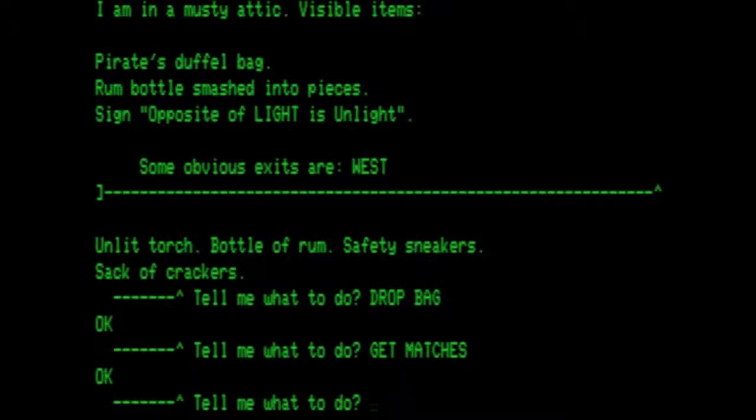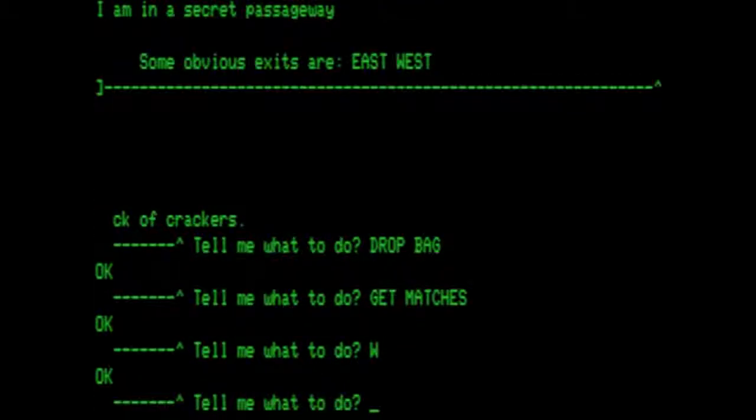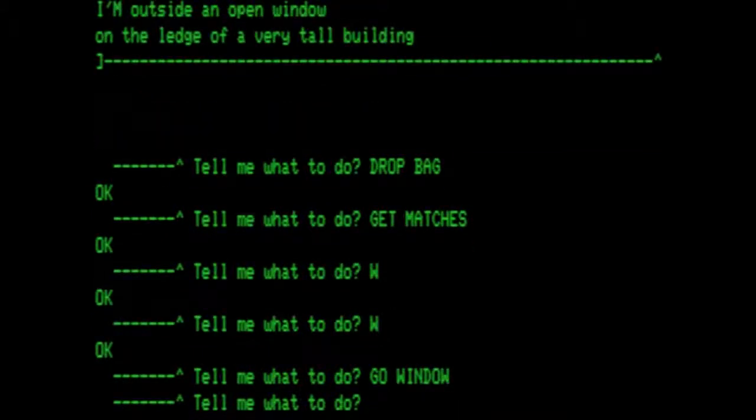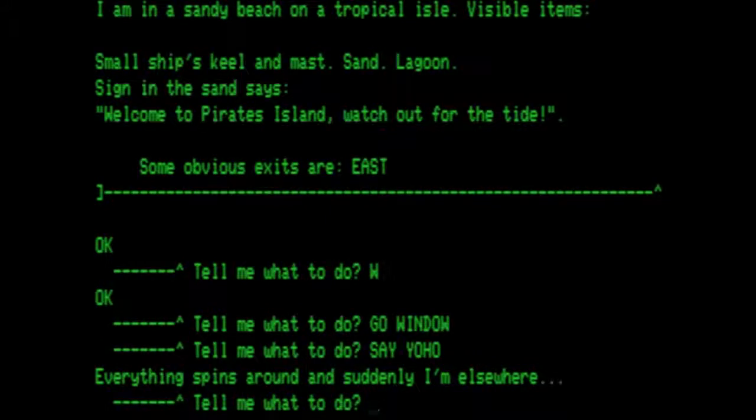Now we want to get back out of here, so we go west, and then we go west again, and we're in an alcove. Visible items: open window, bookcase with secret passage beyond. Some obvious exits are down. We are going to go to the window. I am outside an open window on the ledge of a very tall building. Here we want to say the magic word. Yo-ho. Everything spins around and I'm suddenly elsewhere.